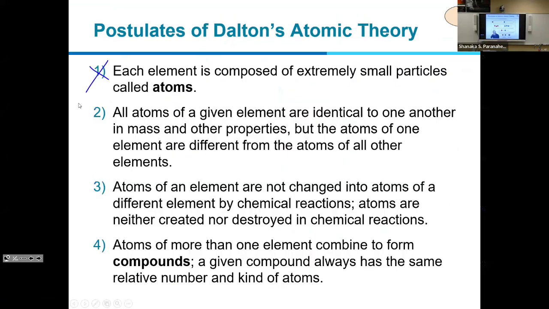There will be one or two questions from Dalton's atomic theory, and also a few questions in the next assignment. Make sure to remember those 4 points and understand those 4 points.